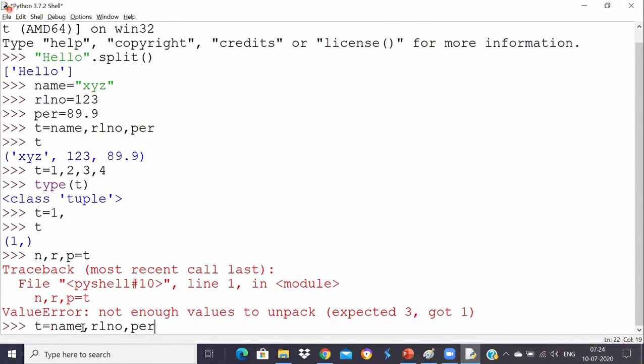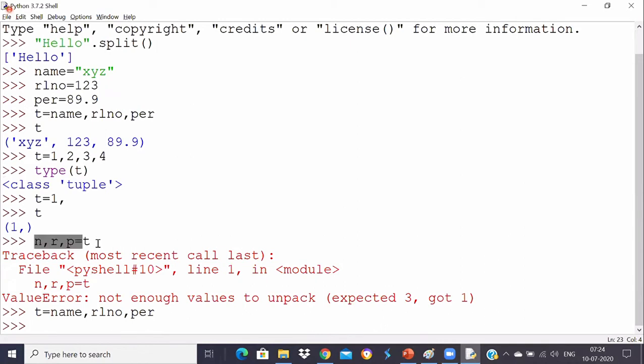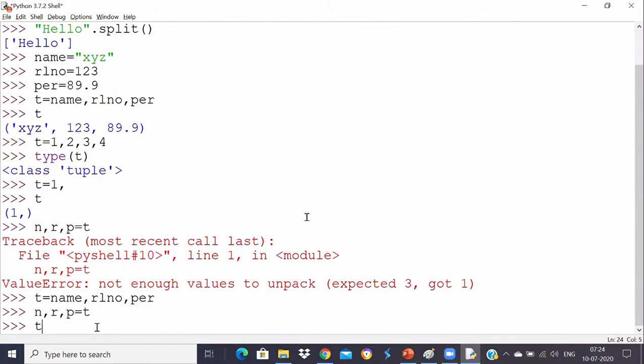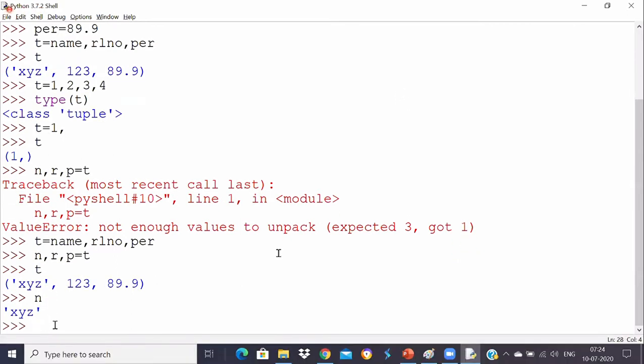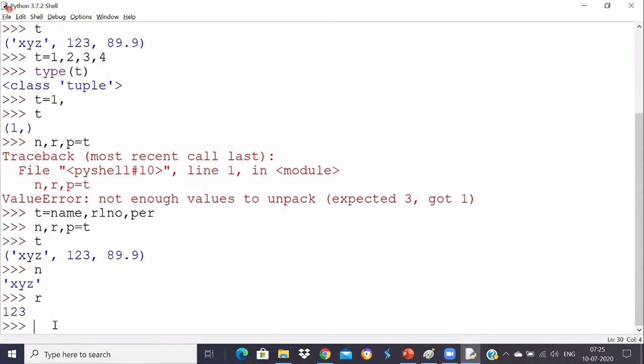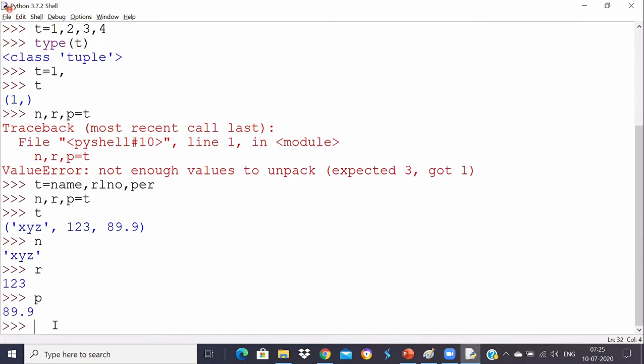So first I will execute this and then I will execute this. You need to have enough elements to unpack, right? It was very clearly telling you not enough values in the tuple, expected three but only got one, because I changed my tuple. Now the tuple contains three elements and I'm unpacking it. This is perfectly fine. When I press enter, n got xyz, r got separately this one, and p got percentage.